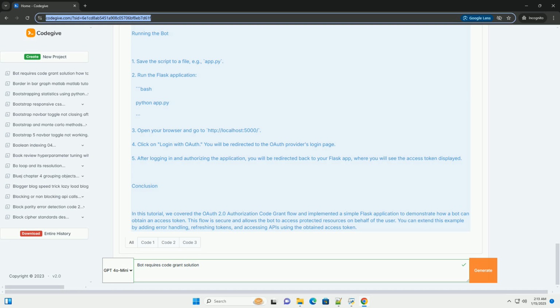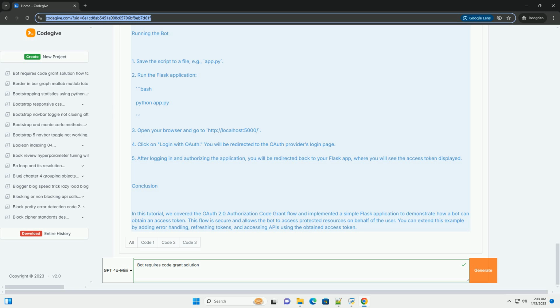Prerequisites. A registered application with an OAuth 2.0 provider, for example Google or GitHub. Client ID and client secret from the OAuth provider. A redirect URI configured in the application settings.